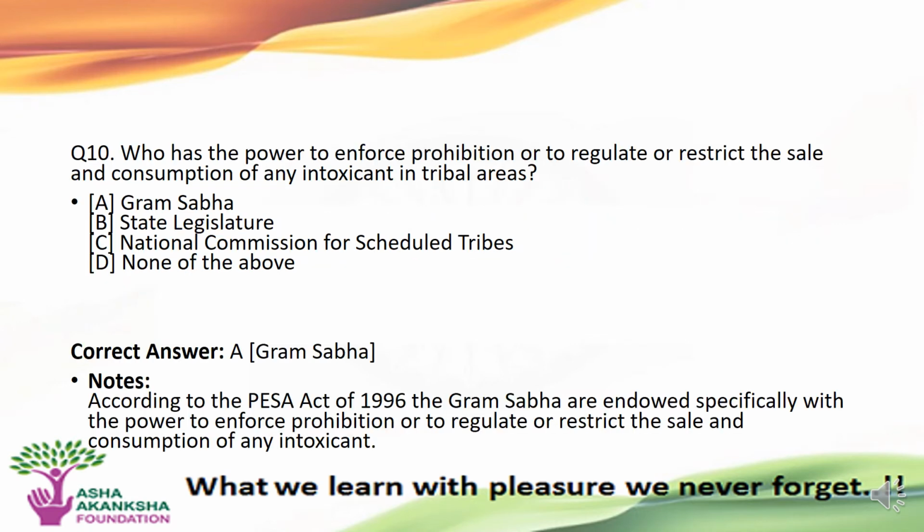Now, the next question is who has the power to enforce prohibition or to regulate or restrict the sale and consumption of any intoxicant in tribal areas? Options are A. Gram Sabha, B. State Legislature, C. National Commission for Scheduled Tribes, or D. None of the above. The correct answer to this question is option A, that is, Gram Sabha has the power to enforce prohibition or restrict the sale and consumption of any intoxicant in tribal areas.